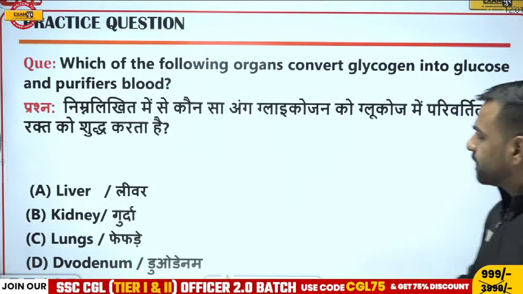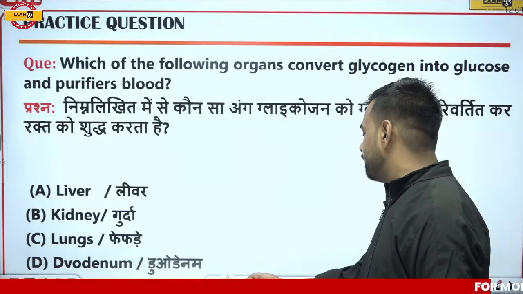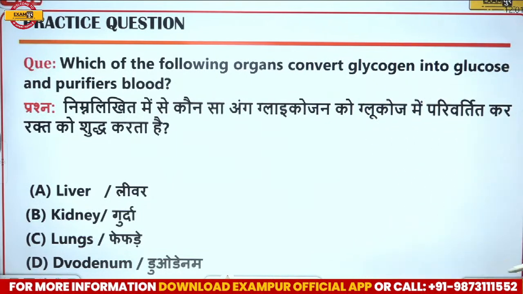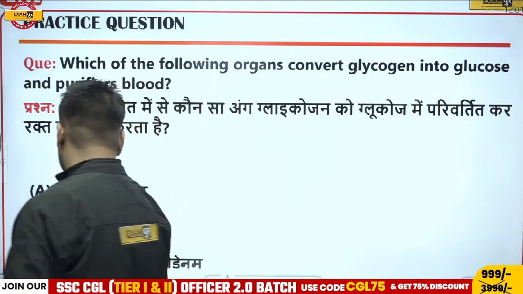Next we have, which of the following organs convert glycogen into glucose and purifies blood? So what do you think? What would be the correct answer? Is it liver, kidney, lungs, or duodenum? What is the correct answer over here?